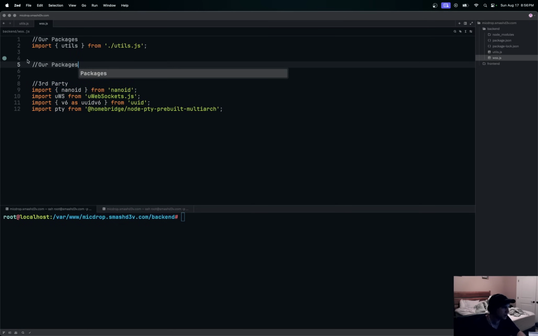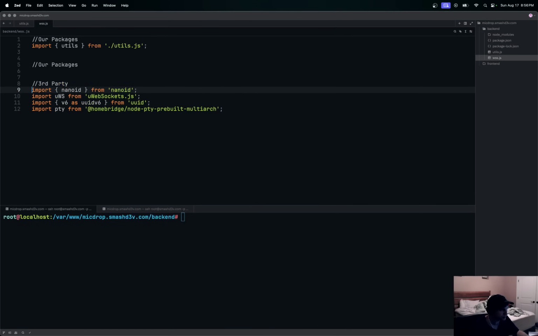We'll have our Redis package, which will talk to Redis. But we are going to bring in Nanoid just for the hell of it. UWS, this is our uWebSockets stuff. We'll have UUID. And then this is where we bring in our PTY stuff. So as you can see, all these pieces are coming together. Don't freak out if we don't use Nanoid or whatever. I always just bring them into my stuff so I can give things IDs in other projects. Well, that could have screwed us up later. Okay, cool. So we have those imported.